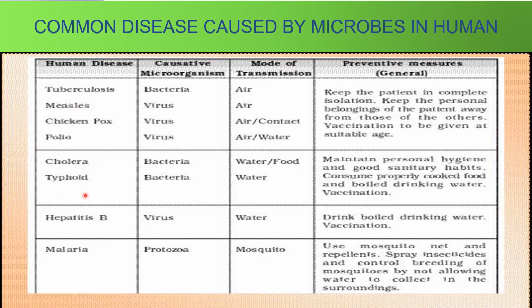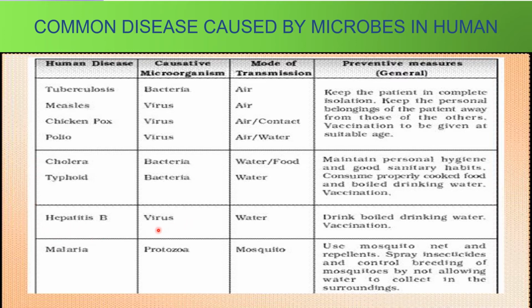Coming to cholera and typhoid, both are bacterial diseases and the mode of transmission is either through water or food. It is always good to maintain personal hygiene and good sanitary habits, consume properly cooked food and boiled drinking water, and always go for vaccination in order to protect you from the occurrence of these diseases.